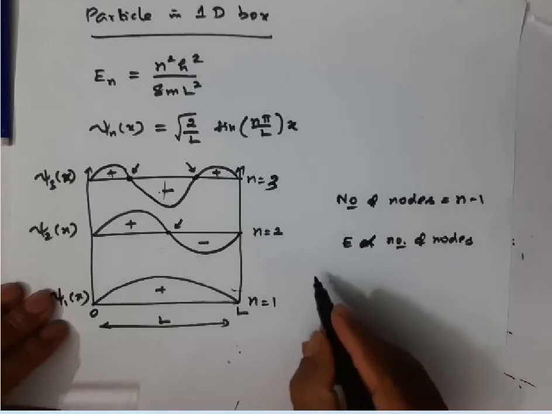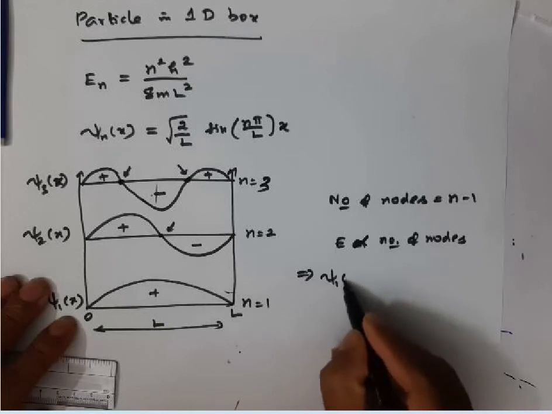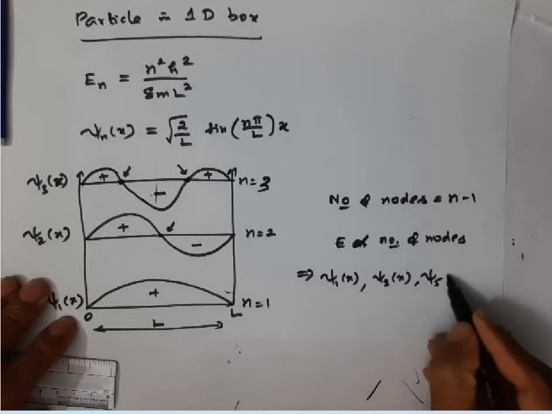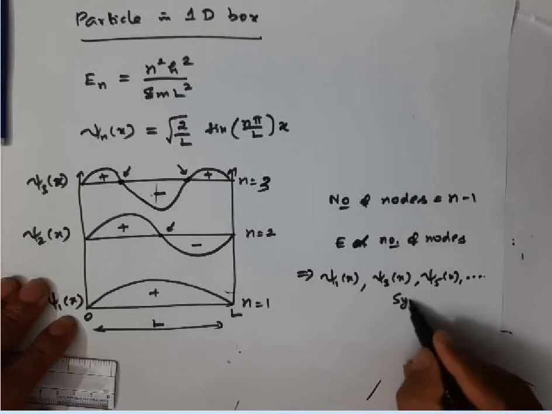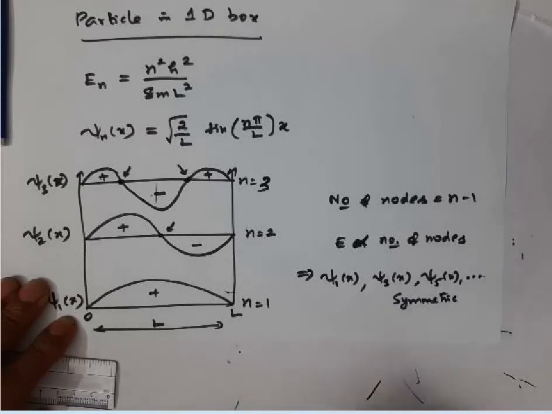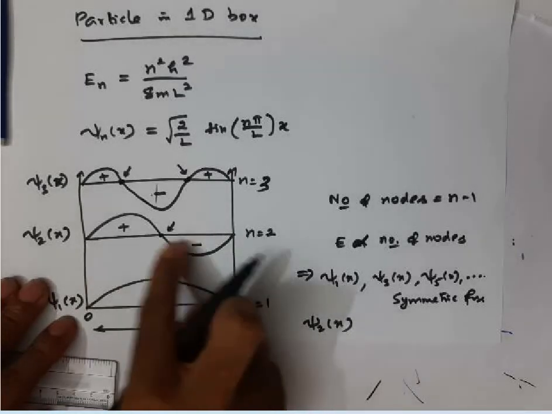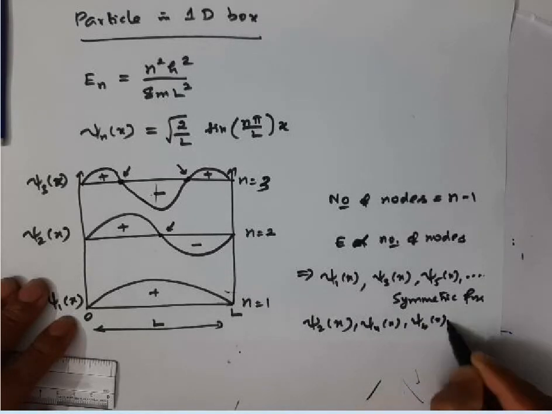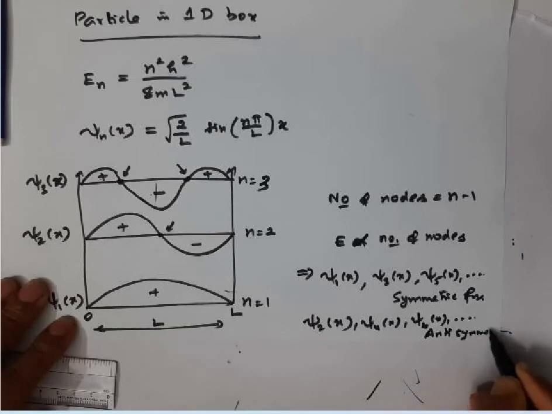Qualitatively, you can say that psi 1 of x, psi 3 of x, psi 5 of x, the odd number wave functions, are symmetric functions, whereas wave functions like psi 2 of x, psi 4 of x, psi 6 of x, the even number wave functions, are anti-symmetric wave functions.